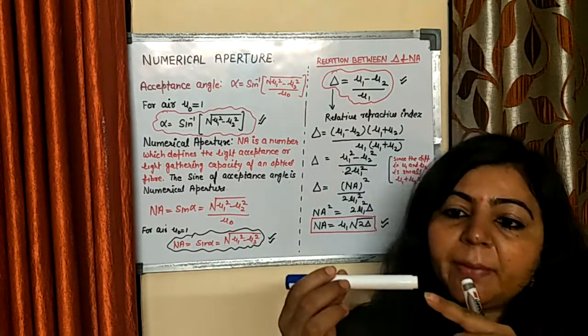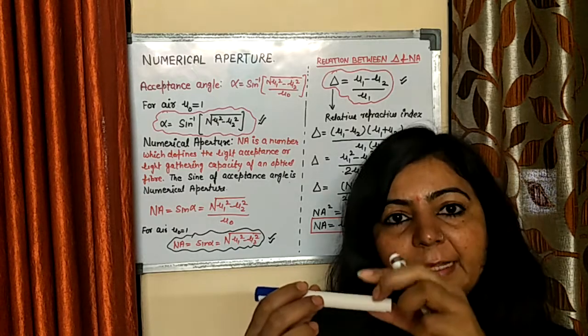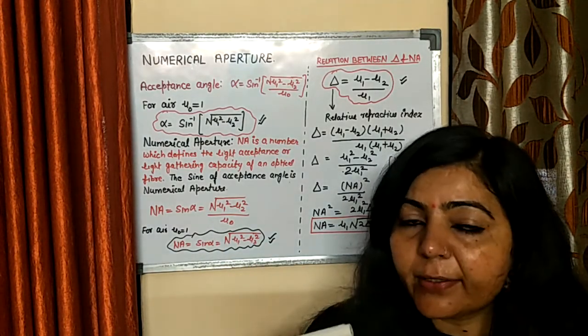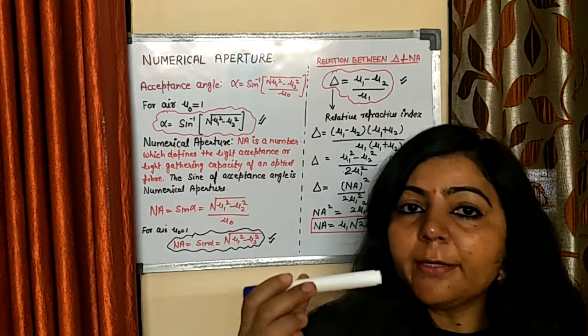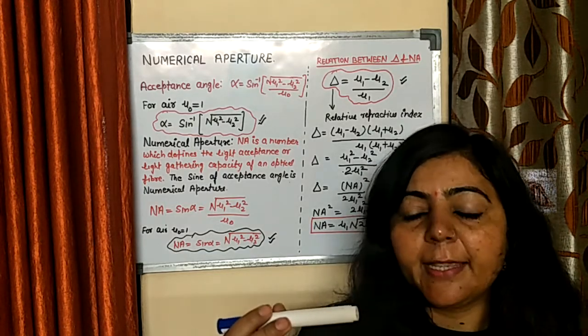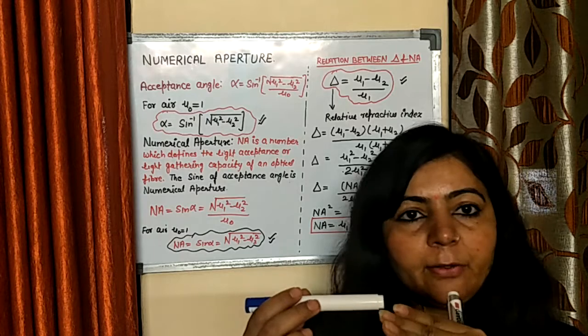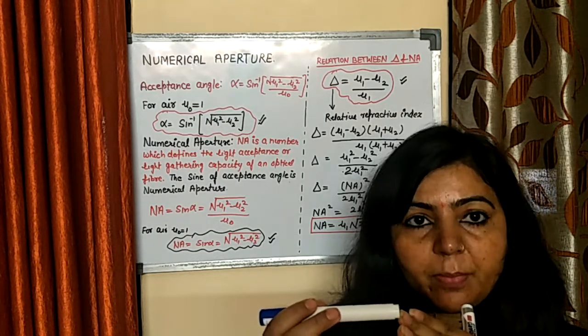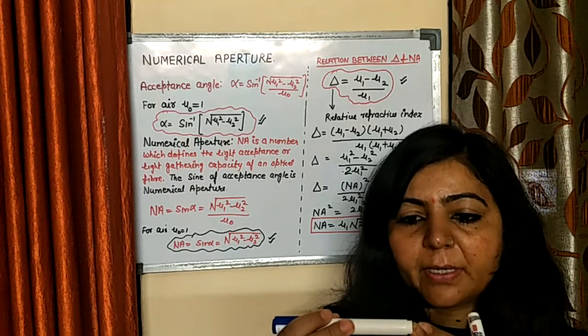The maximum external angle for which the light is accepted by the optical fiber is known as the acceptance angle. Or in other words, when light enters the optical fiber, the light ray makes a certain angle with the fiber axis.